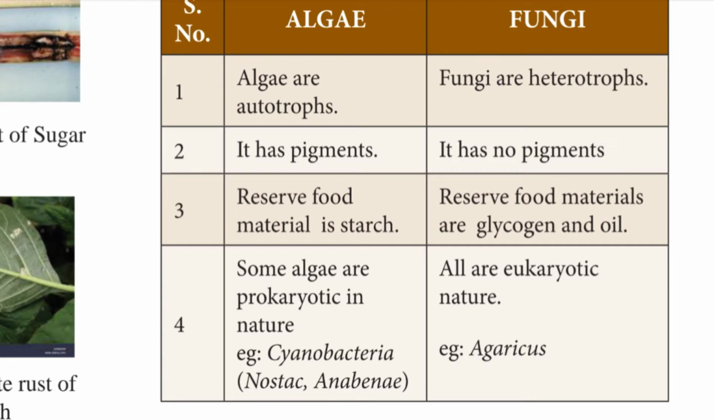The fourth point: some algae are prokaryotic in nature. Examples: cyanobacteria, Nostoc, Anabaena. What is prokaryotic? In the microorganism lesson, we discussed eukaryotic and prokaryotic. Prokaryotic means there is no true nucleus, but eukaryotic cells have a true nucleus. In fungi, all are eukaryotic, for example Agaricus. So this is the difference between algae and fungi.